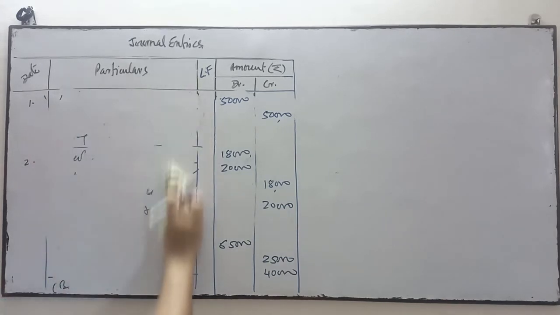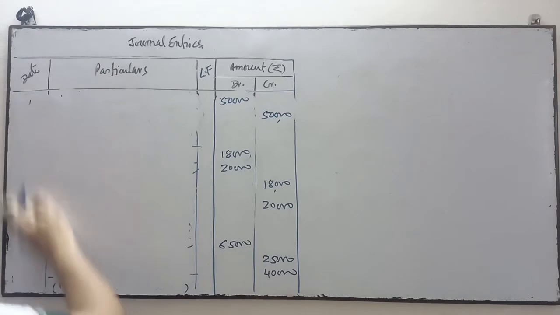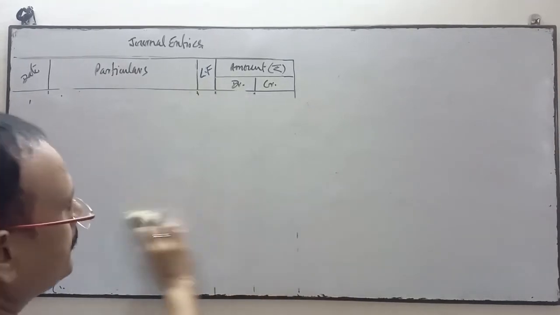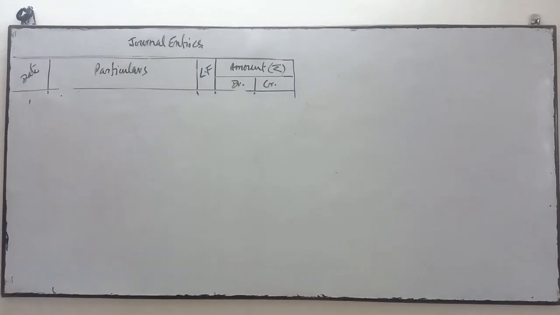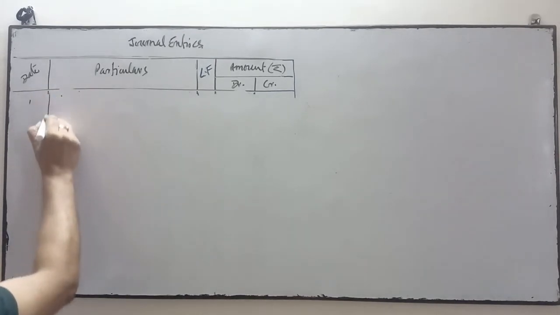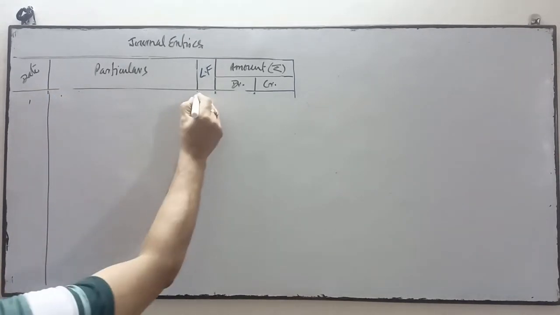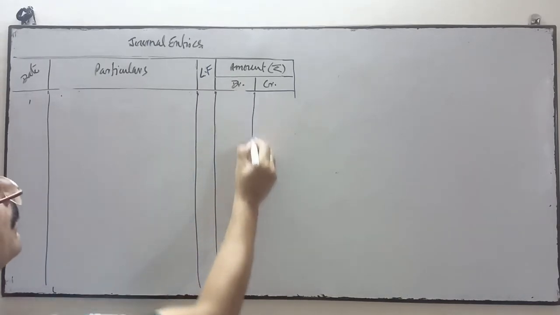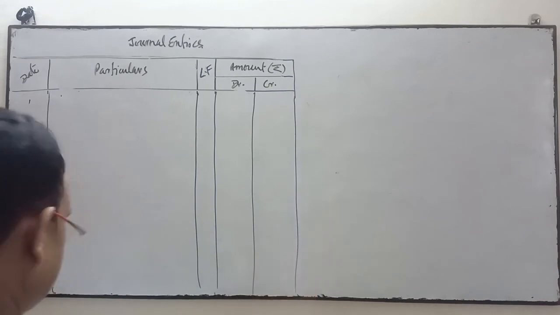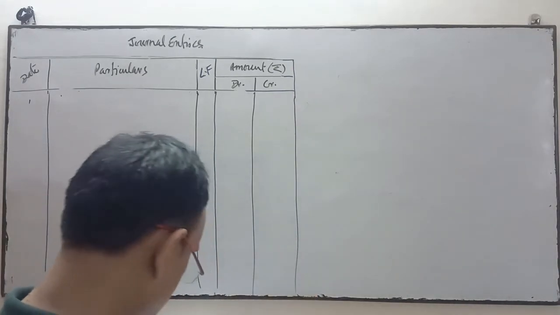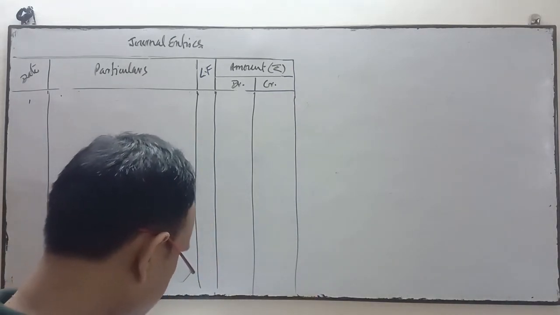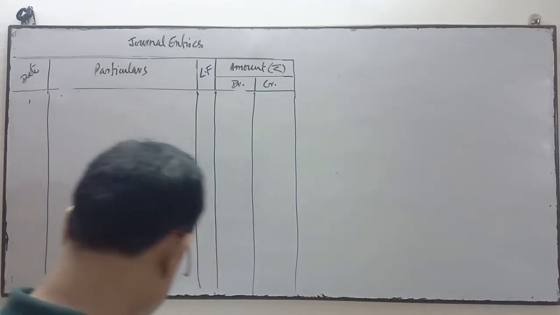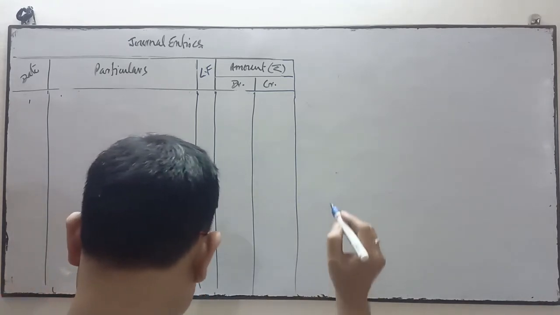See the fourth transaction. The fourth one is goods worth rupees 20,000 and cash rupees 5,000 given as charity.